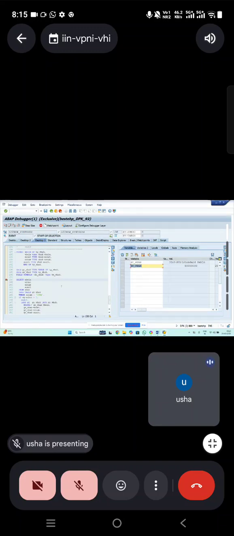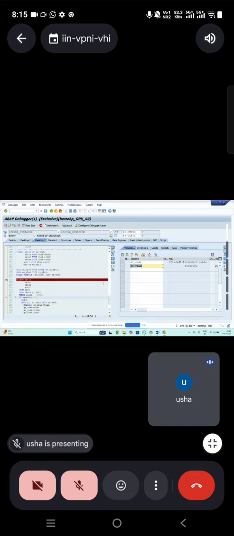So for the internal table and work area, memory is created. Was memory created for the field symbol? No, not yet. So when will it be created? We'll see that. Okay. So if you see in the declarations itself, whenever you have data, it created the memory for the internal table and work area, but not for the field symbol. So when it will create, I'll show you.